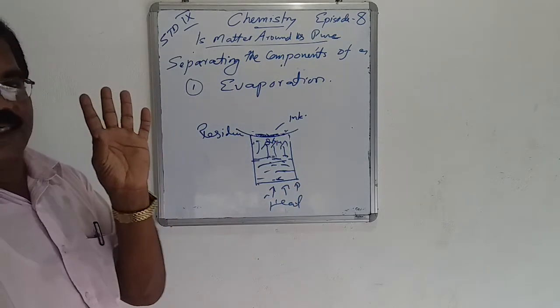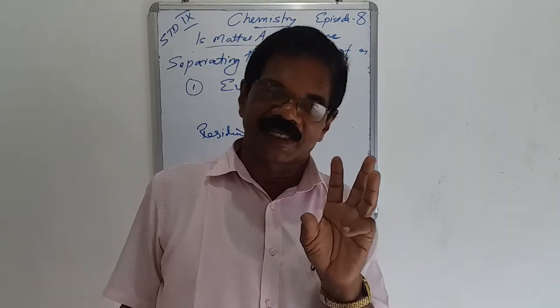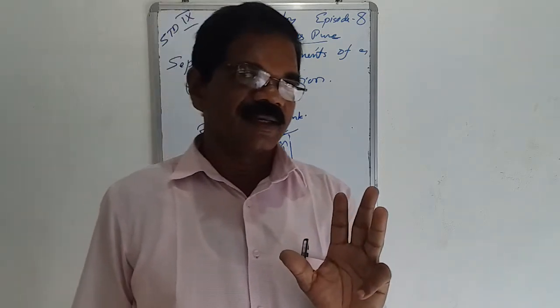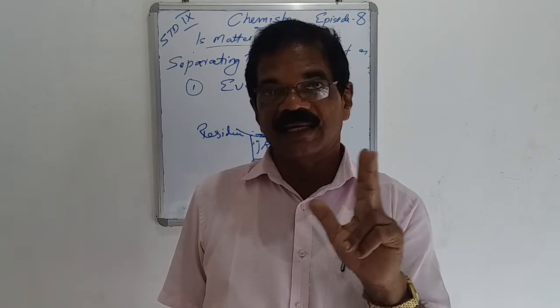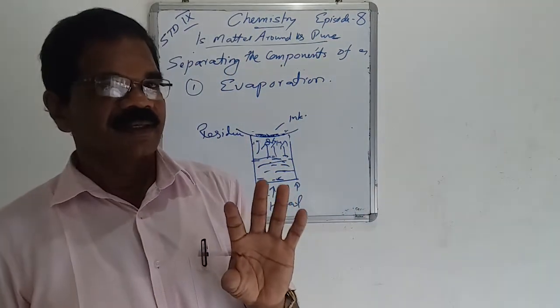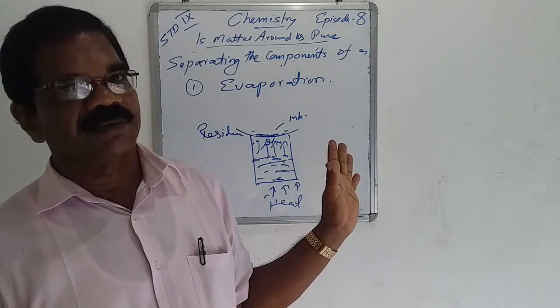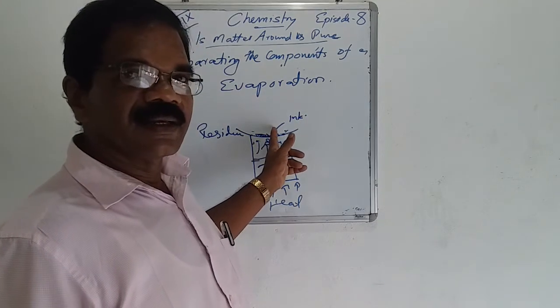We have to learn three things. What are the different techniques for the separation of the components of a mixture? The name of the method. Which property of the components is used here? And an example. The name of the technique is evaporation.